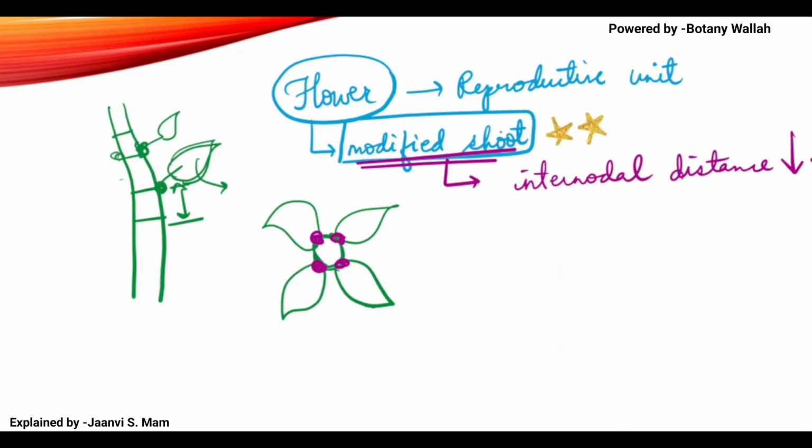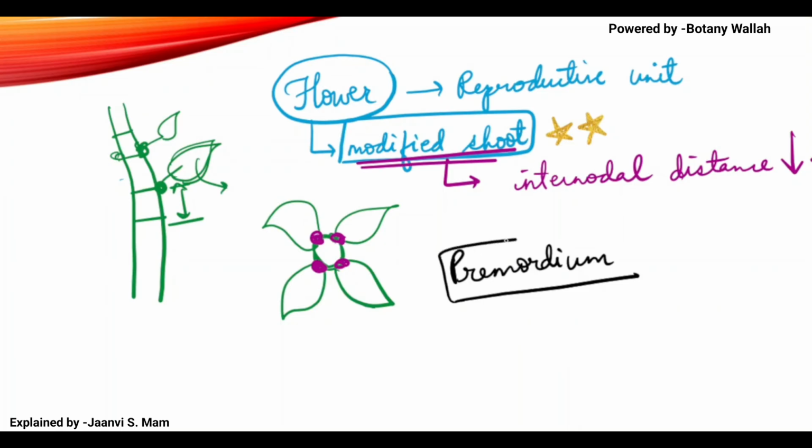If you go and study NCERT in depth, then they have written that flower has come from a primordium. Okay, flower has come from what? Primordium.